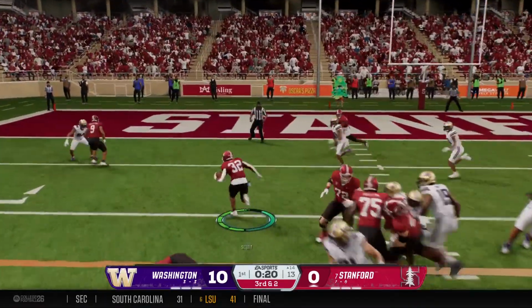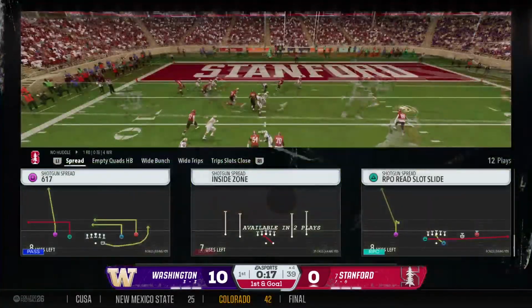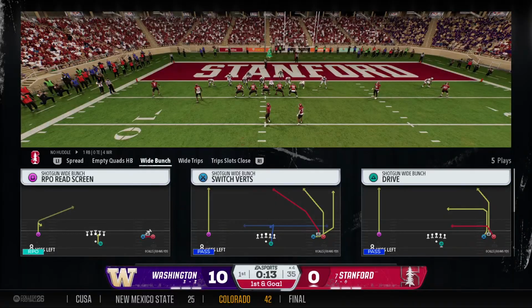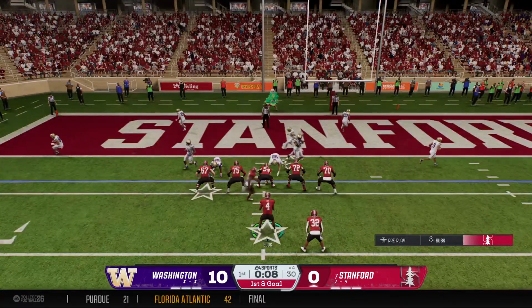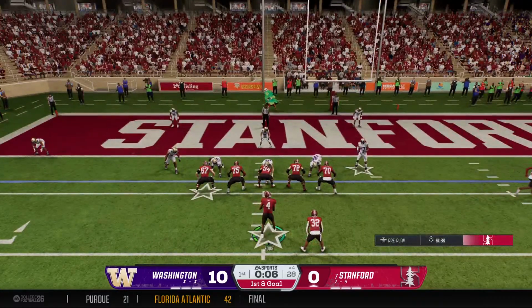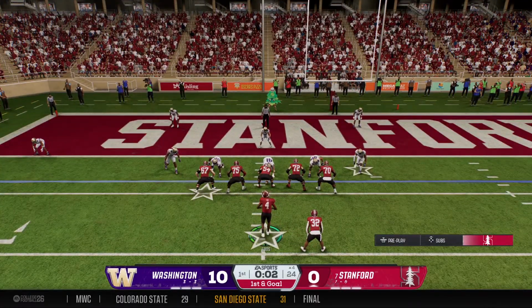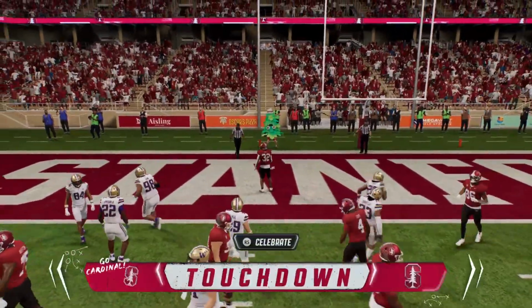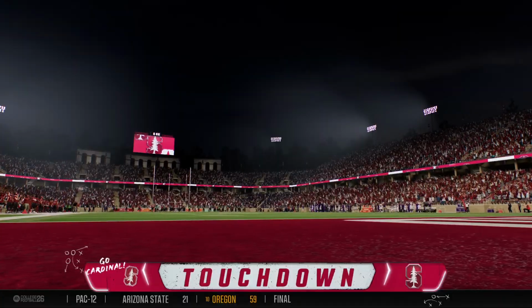On 3rd and short, they'll go to the power running game. He'll get that one all the way down to the 4-yard line before he's stopped. As they get set to snap it, time winding down here in the quarter. They'll keep it on the ground for 1st and goal. And he takes it in for the score. Touchdown, Cardinal!